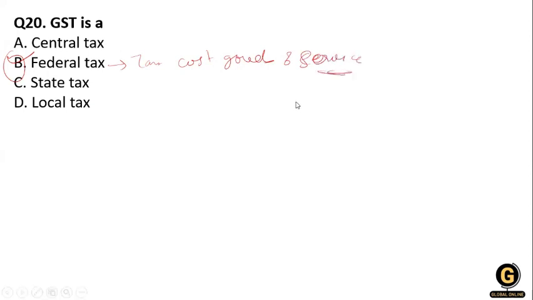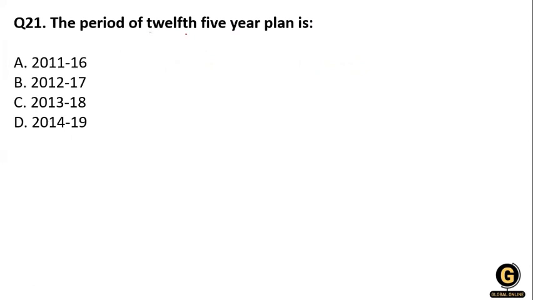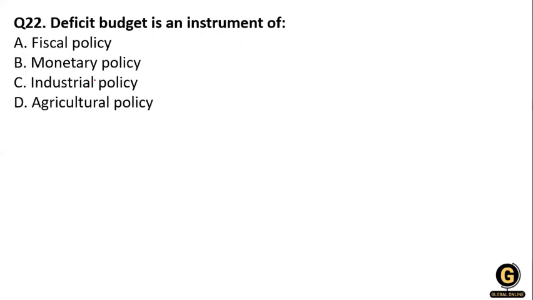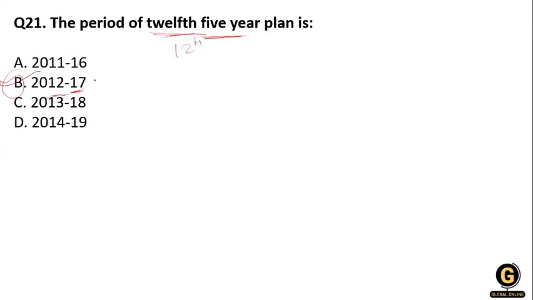Then the next one, the period of the 12th 5-year plan. Yes, I have taken this question in the first video. If you haven't watched that video, go to my Dr. Swati playlist, and you can see it. I have explained all of the 5-year plans over there. So the duration of the 12th 5-year plan is option B, 2012 to 2017. And this is the last 5-year plan from the Planning Commission of India.